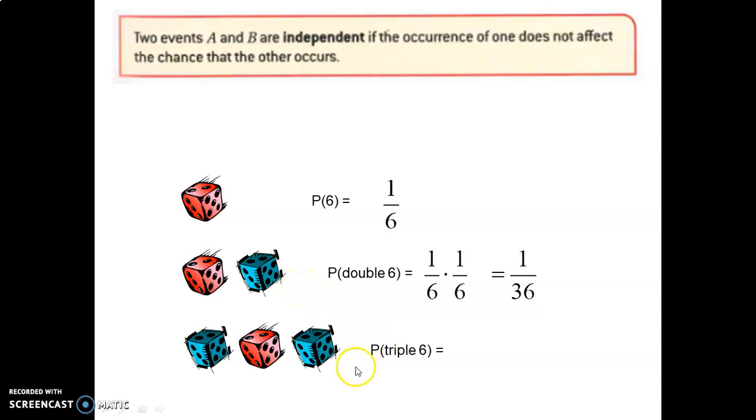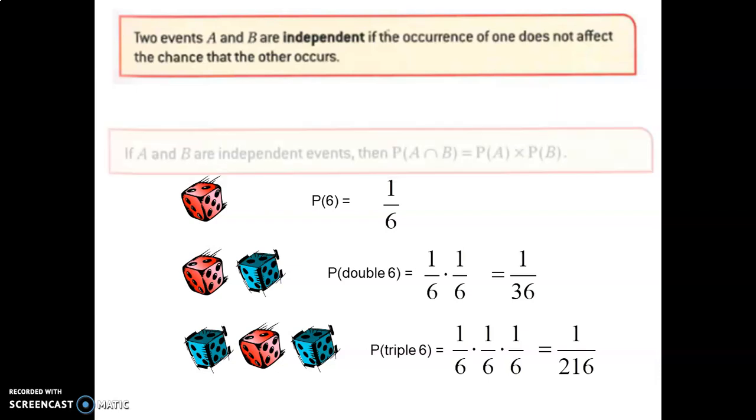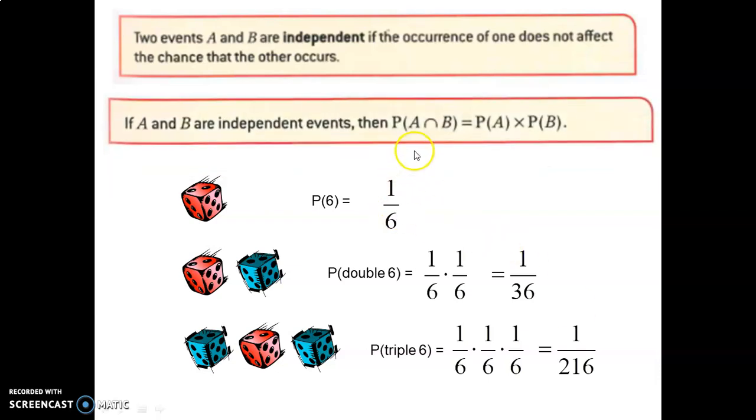Taking that same approach forward, when you have 3 dice, the chance of rolling a triple 6 is just the chance of rolling a 6, and a 6 again, and a 6 again, all multiplied. That only works for independent events. Now today we're going to look at dependent events, and let's see how it changes. So here's the rule again for independent events.